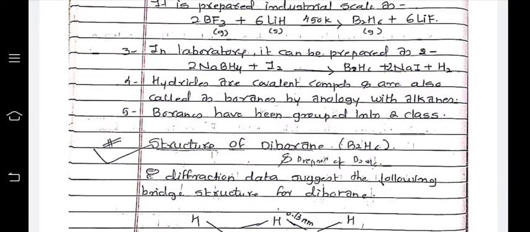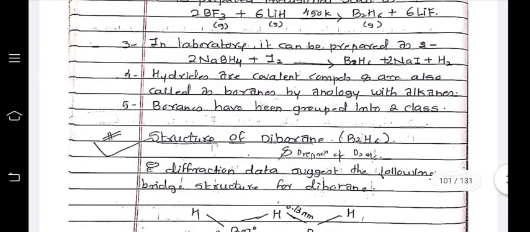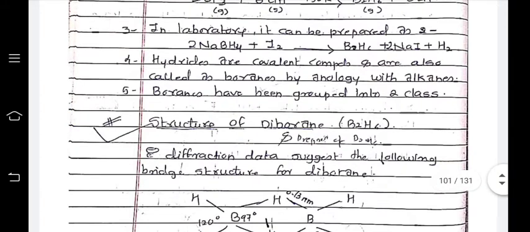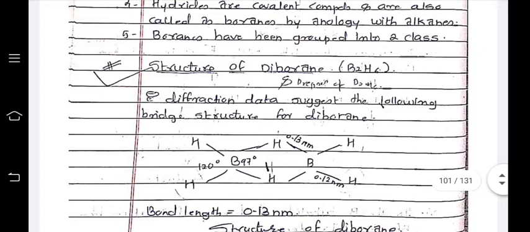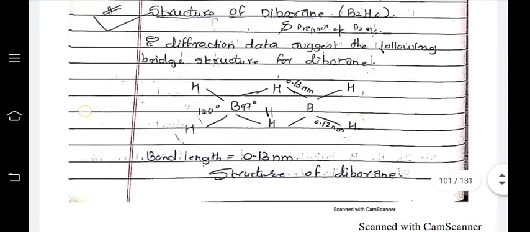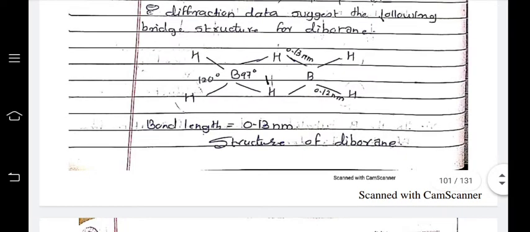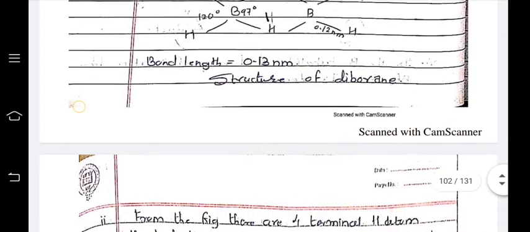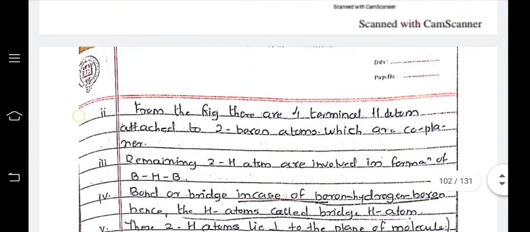Hydrides are covalent compounds and are also called boranes by analogy with alkanes. Boranes have been grouped into two classes. Structure of diborane B2H6. Electron diffraction data suggests the following bridge structure for diborane, having the angles 120 and 97 degrees, and bond length 0.13 nanometers.